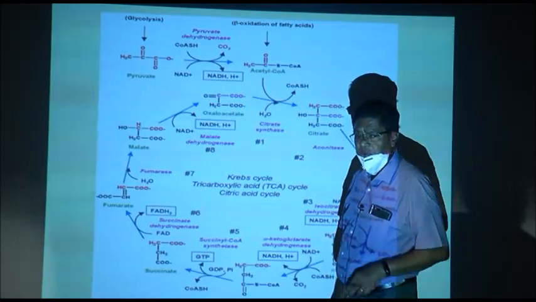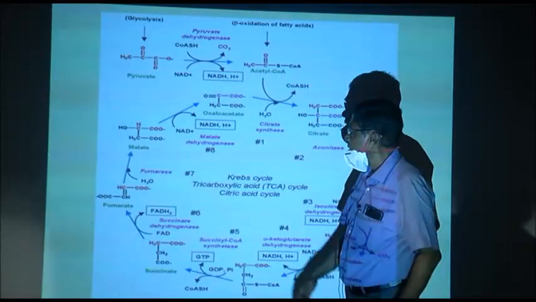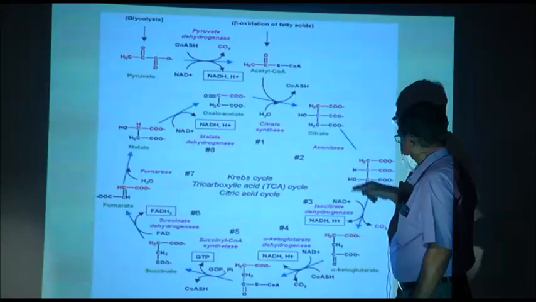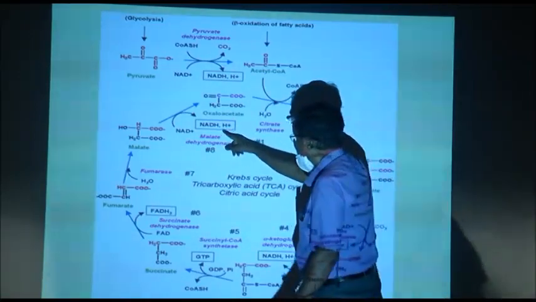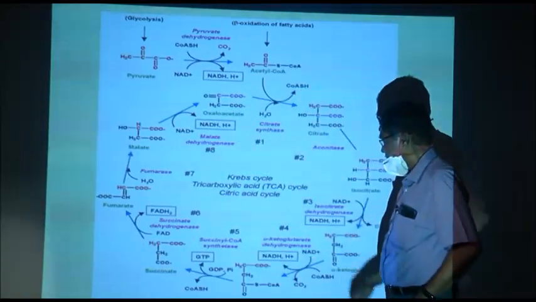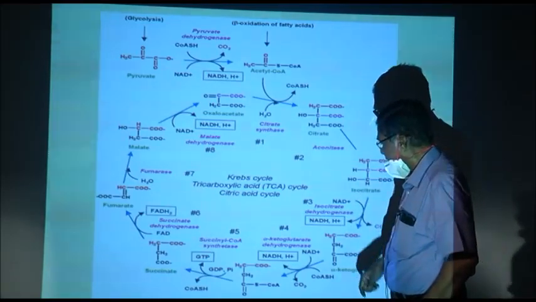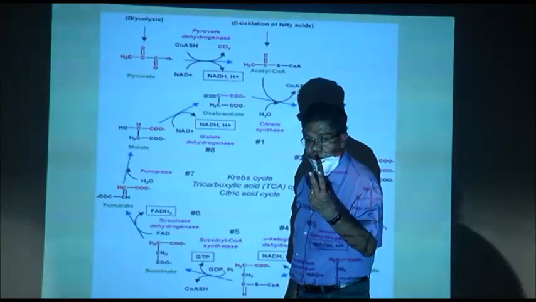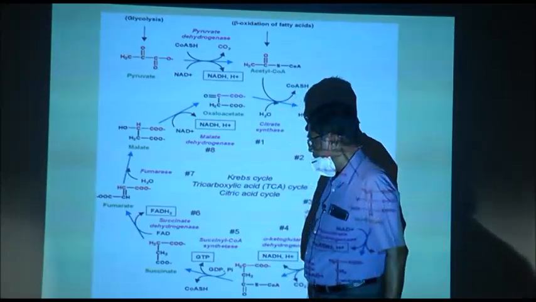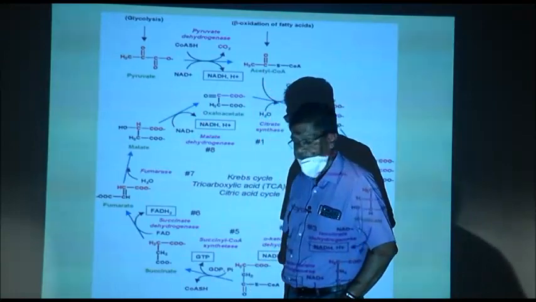So, for one molecule of glucose, we get 2 molecules of pyruvic acid, so 4 into 2 is 8 molecules of NADH plus H plus. For 1 molecule of pyruvic acid, we get 1 GTP. For 2 molecules of pyruvic acid, that is 1 glucose, it is 2 GTP, and for 1 molecule of pyruvic acid, we get 1 FADH2.